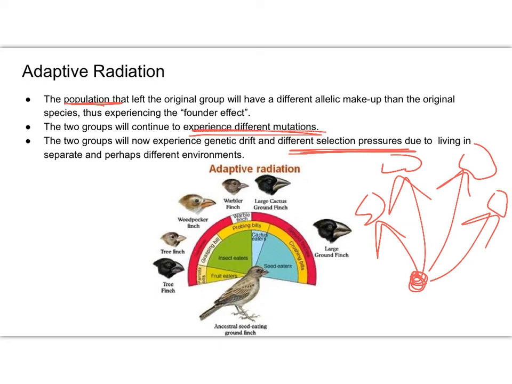We can see the beaks in particular: based on the food supply that was there, it was better to have a certain kind of beak. And so over time, each of these finches has become its own separate species. They are reproductively isolated from one another because they radiated out like that and then adapted to the particular environment that was there over time with that population.